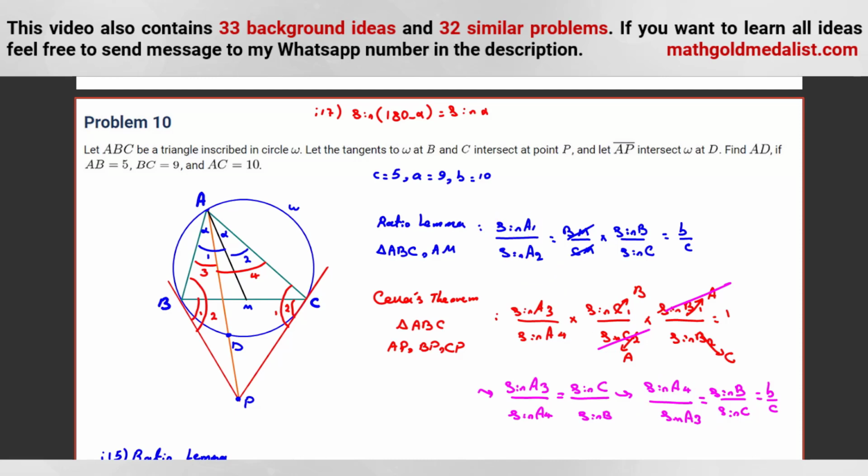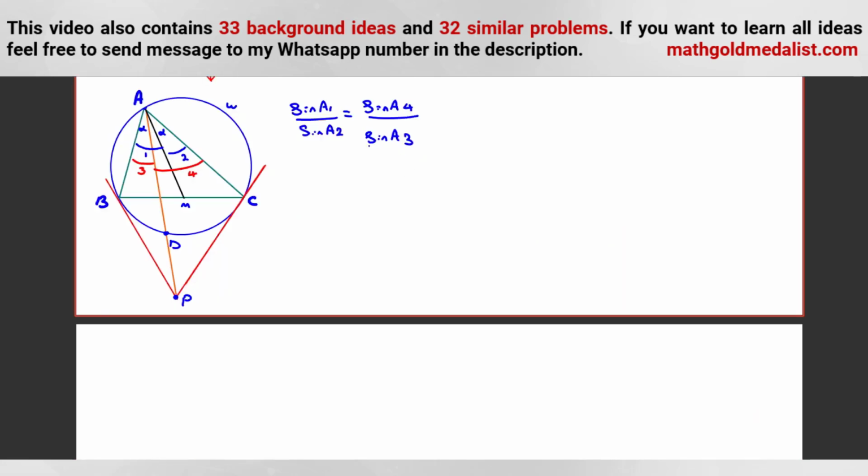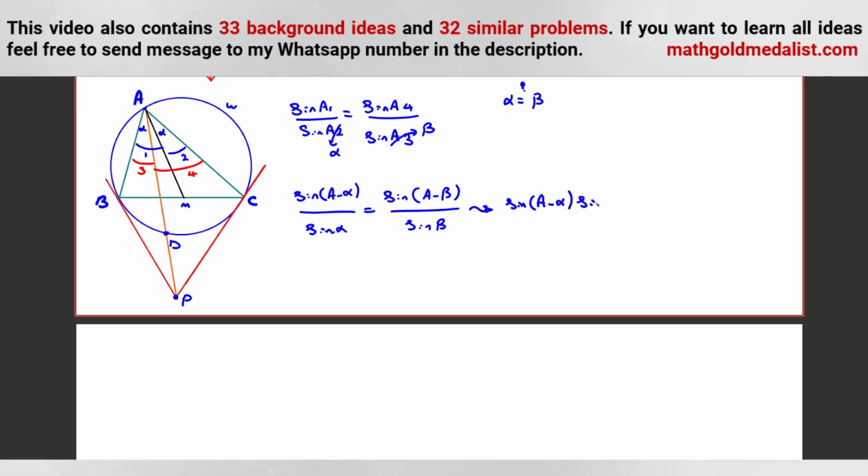Let me write. We have this. So let's consider A2 equals alpha and A3 equals beta. We want to prove why alpha is equal to beta. Okay. So here A1 is what? We can say sine of A minus alpha over sine alpha is equal to sine of A minus beta over sine beta. If we cross multiply, we can conclude sine of A minus alpha times sine beta is equal to sine alpha times sine of A minus beta.